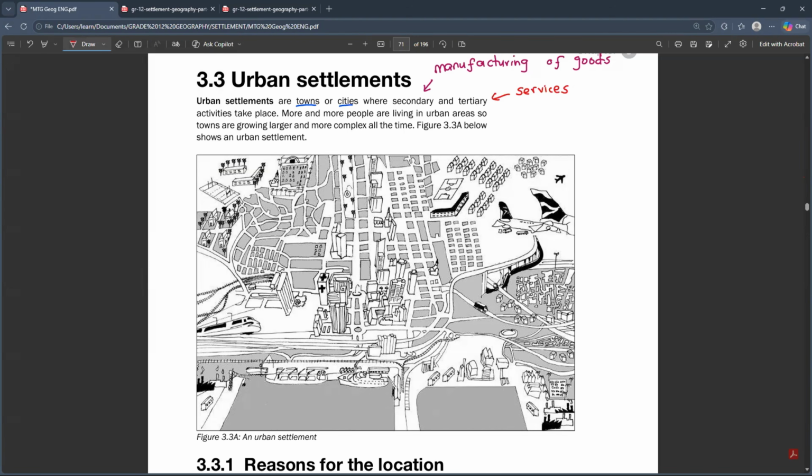So more people are living in the urban areas. Basically, more people continue to live in the urban areas because we already said that compared to the rural areas, urban areas have got better job opportunities, better housing, and all of those advantages that make the standard of living in urban areas better compared to that of rural areas. So the population of people found inside the urban areas is large and it continues to grow each and every time because most people are moving away from rural areas and coming to the urban areas.